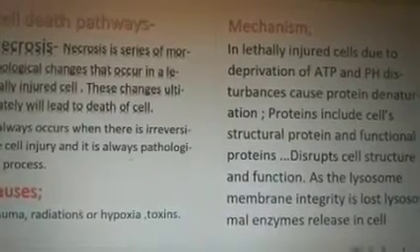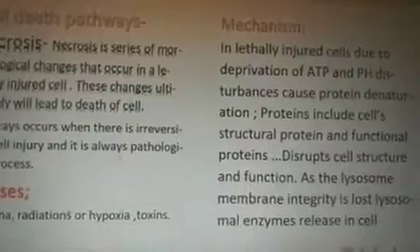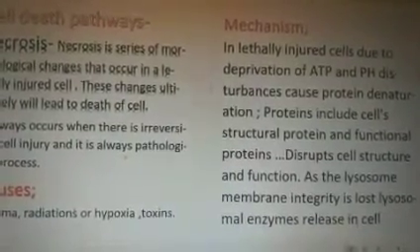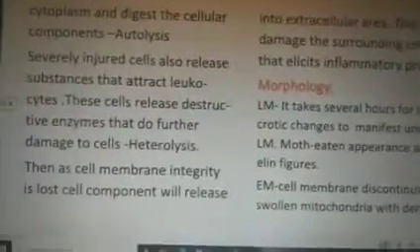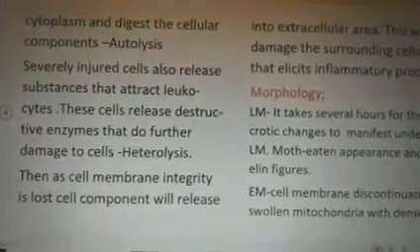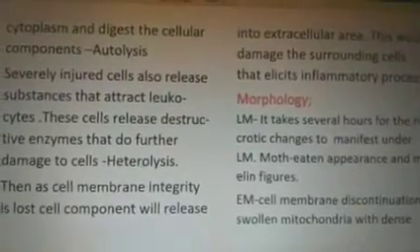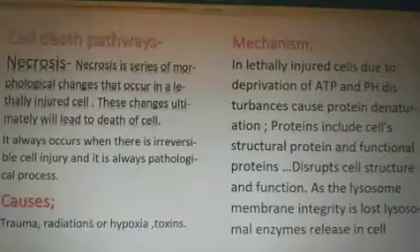As the lysosomal membrane integrity is lost, lysosomal enzymes are released in the cell. They digest the cellular components, that is autolysis. Now, what does it mean?